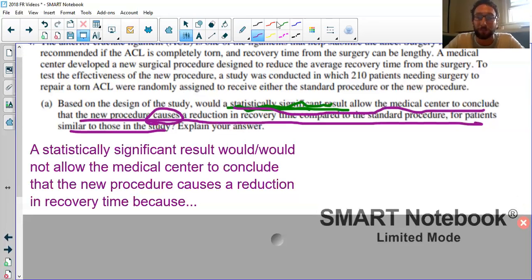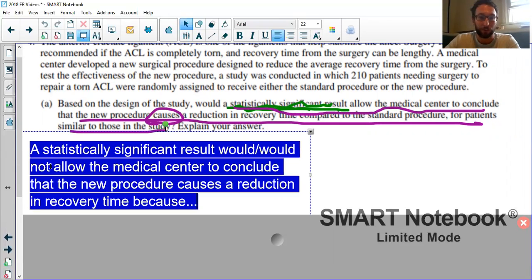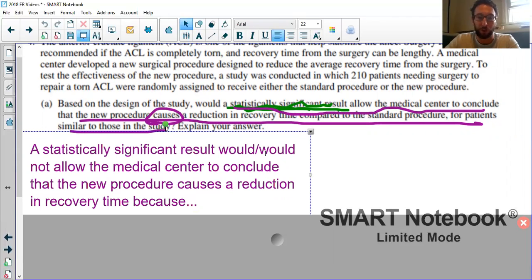So here, think, was this an experiment? And hopefully you're saying yeah. So for us, we're going to say a statistically significant result would allow the medical center to conclude the new procedure causes a reduction in recovery time.